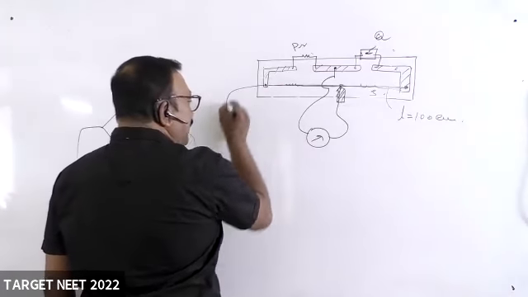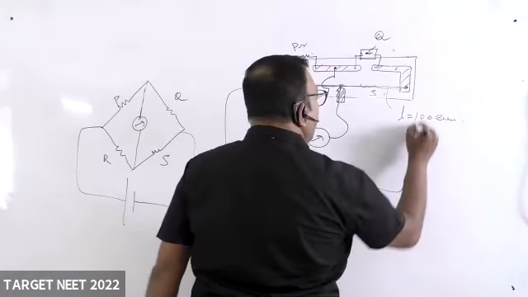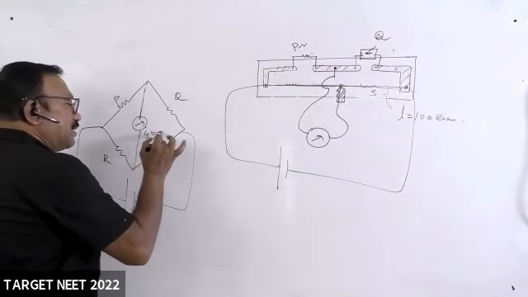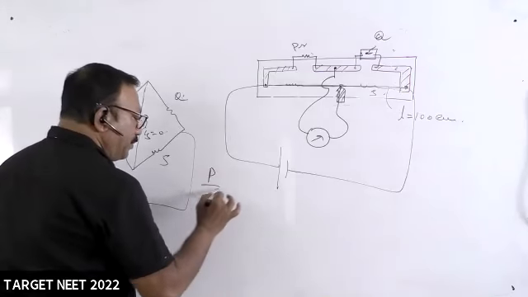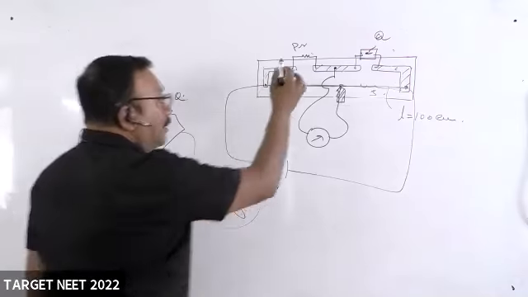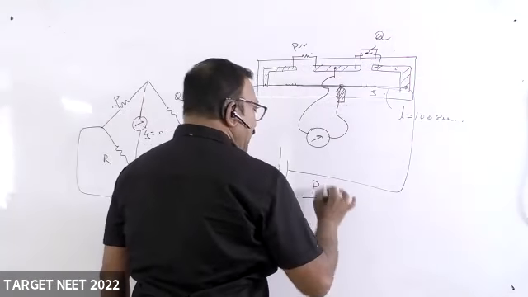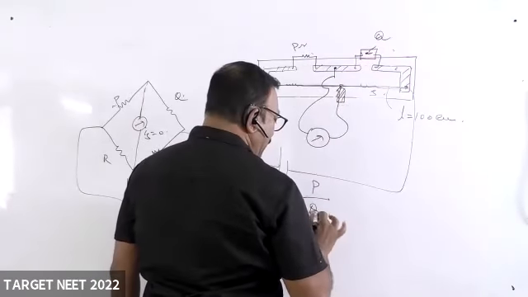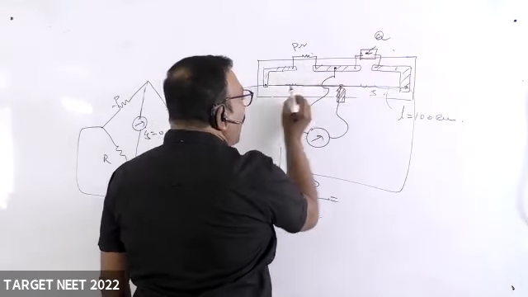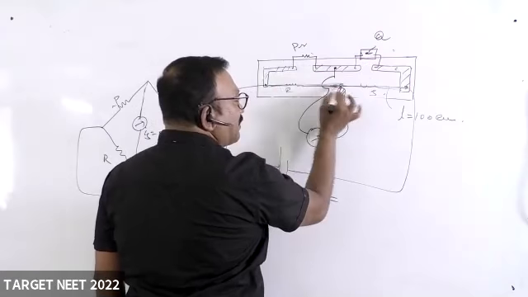So I will be connecting a cell here now. If the current in the galvanometer is 0, then P by Q is equal to R by S. So here also the resistance in the left gap divided by the resistance in the right gap is equal to P by Q. R means this resistance, this resistance.